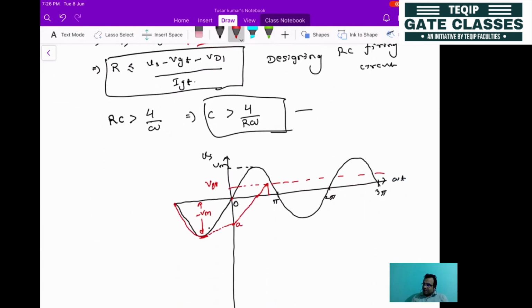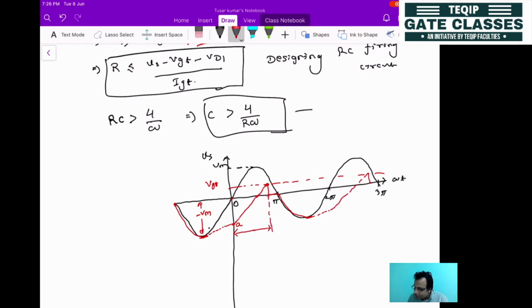Then again the same cycle will repeat in the next negative half cycle. Again it will increase to minus Vm, then it will be reduced, then it will tend towards the threshold. At this instant your device is switched on, so you can say that this will be the firing angle.